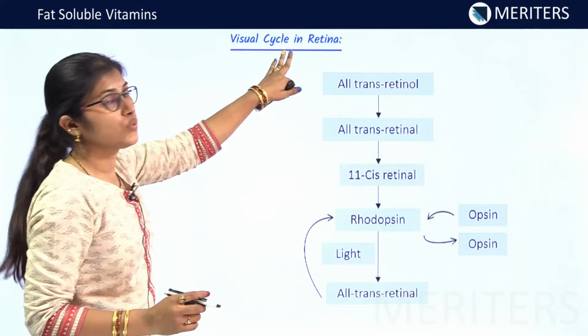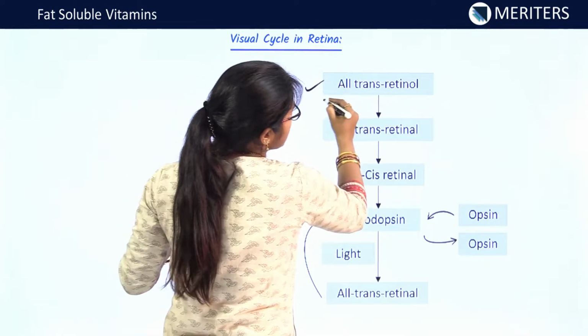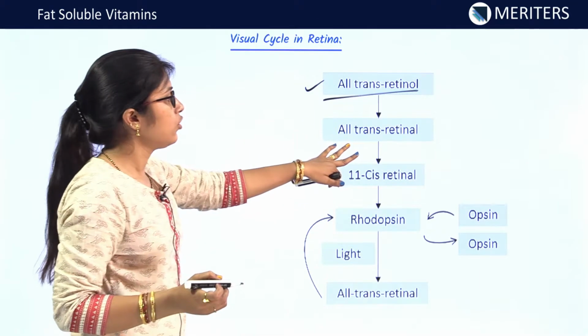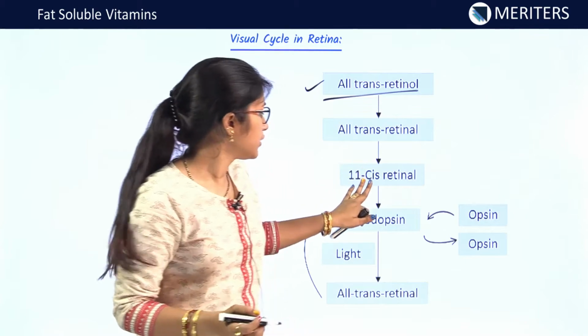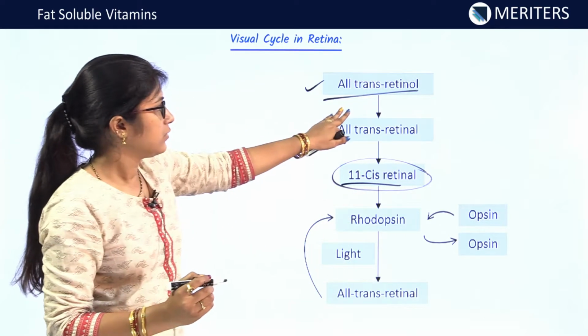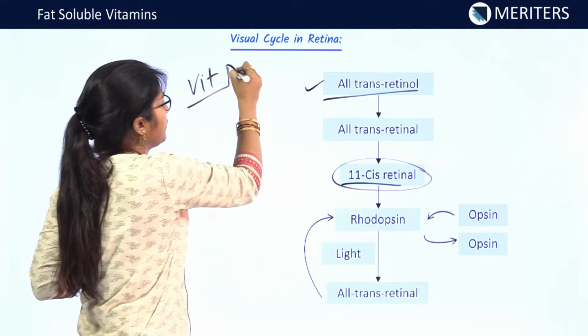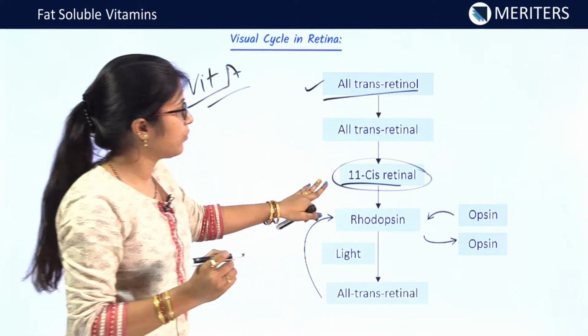Now, we will see the visual cycle in retina. See the visual cycle. All trans retinol gets converted to all trans retinal, which further changes to 11 cis retinal. And what is all this? This is all vitamin A. The active form of vitamin A is retinal.